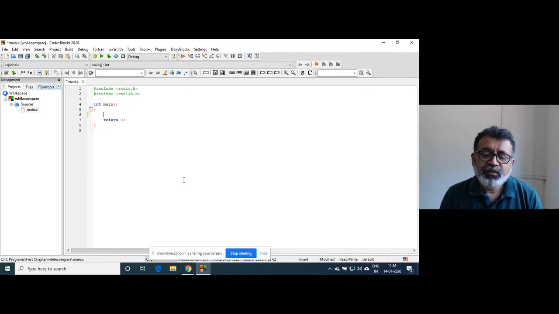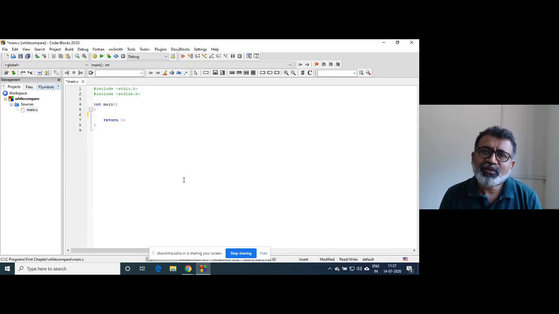Now, what is the program? The program is to find whether a particular integer number entered by the user is a prime or not. Now, what is the definition of a prime number in mathematics? The number which is divisible by only 1 and that number itself, we call it a prime number in mathematics.